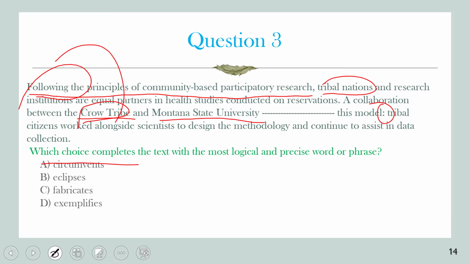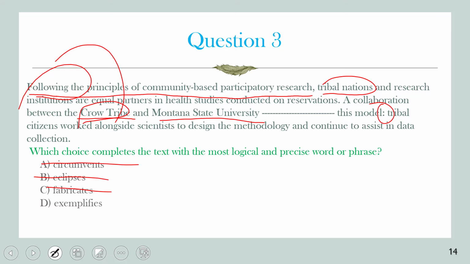Eclipses means overshadow, meaning they covered it and ignored it, or they were not interested in it. For sure this is opposite as well. Not correct. Fabricates, did they create that? No, they only followed it. Okay, so this is not correct, but exemplifies means that they followed it. They followed this example of how to follow the principles of community-based participatory research.